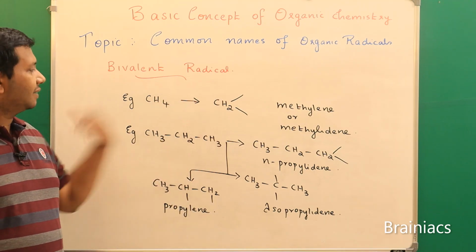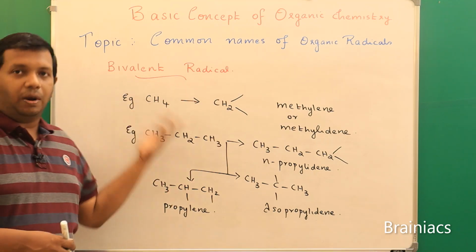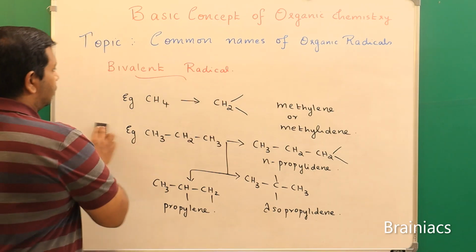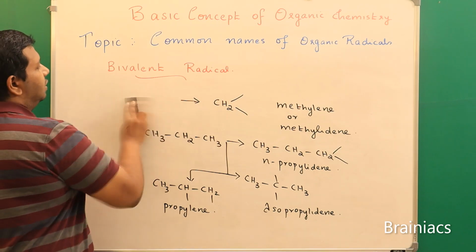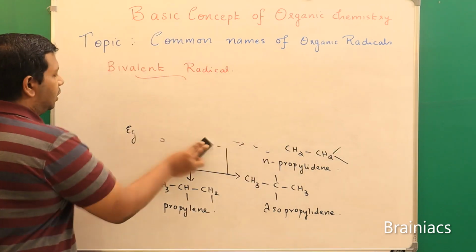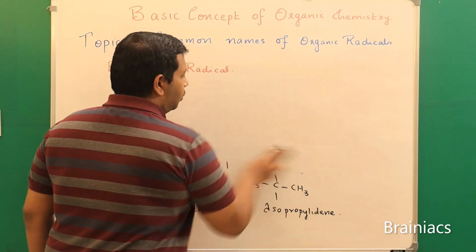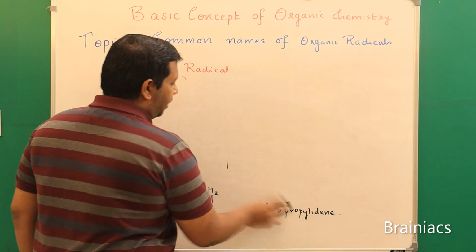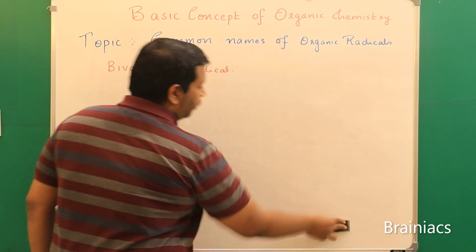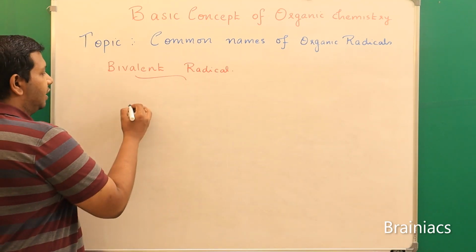Now we will see some exceptions actually. There are some unsaturated bivalent radicals that you should know. Unsaturated radicals, that is very important. Those have special names also. Okay, so we will see that. I hope until now it's clear for you. And if you have any doubt, feel free to ask in the doubt clearance session, and also you can ask me by putting the same doubt in the WhatsApp group. Okay, so it becomes easy for you to understand. Now we will see some of the exceptions. Now what is the name of this compound?